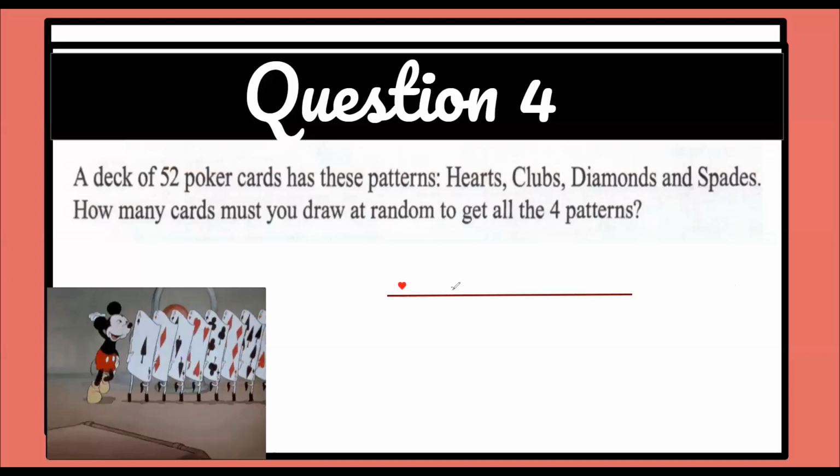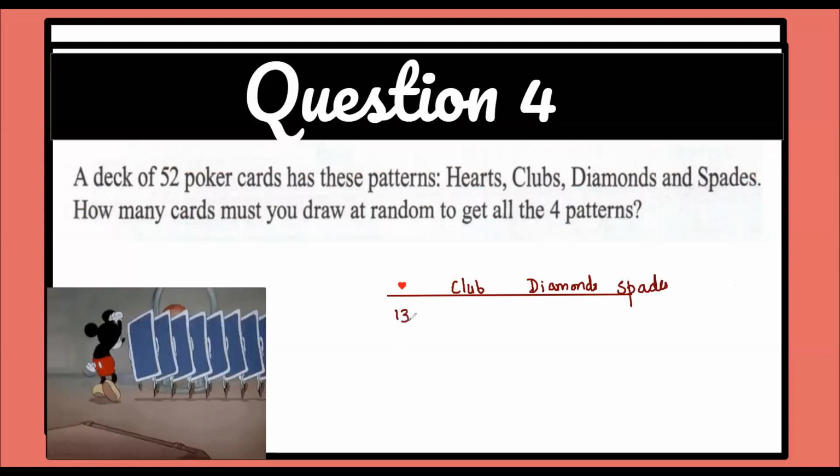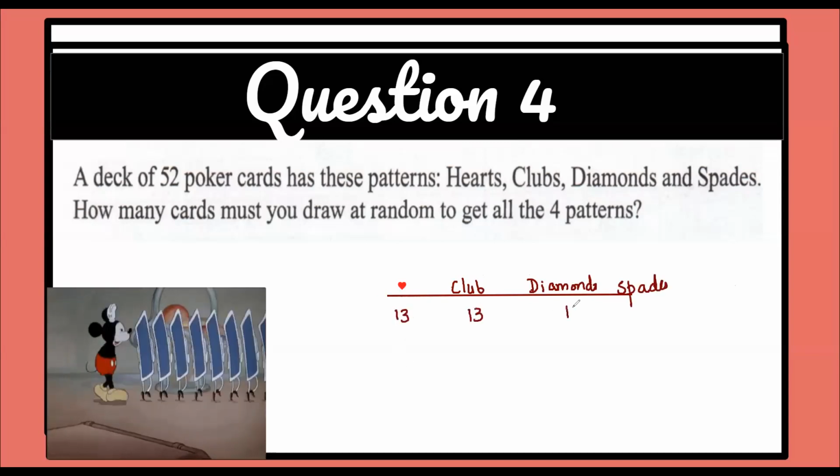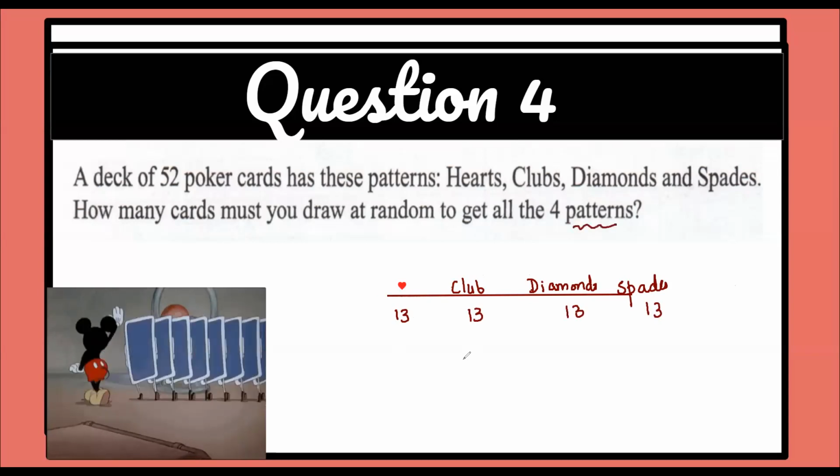So we have 4 types of cards: heart, club, diamonds, and spades. So how many of each type? All of them are there. 13, 13, 13 and 13. So how many cards must you draw at random to get all the 4 patterns?